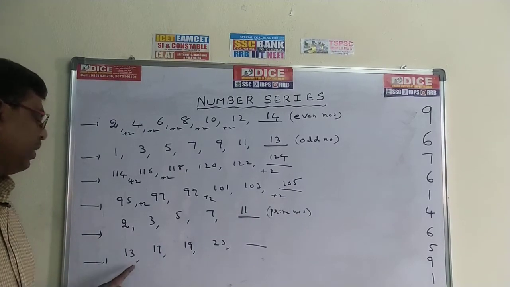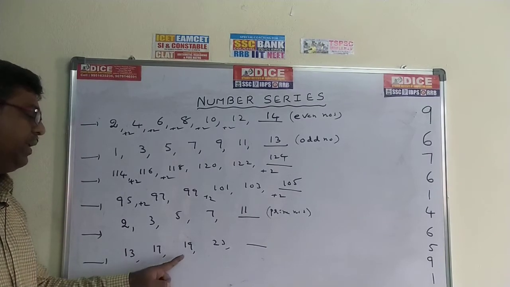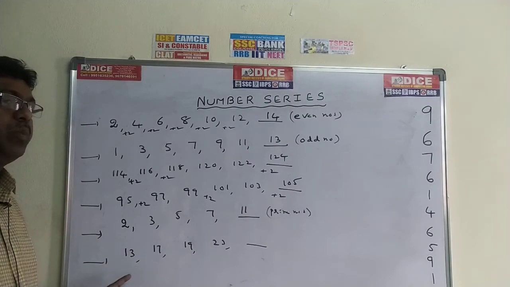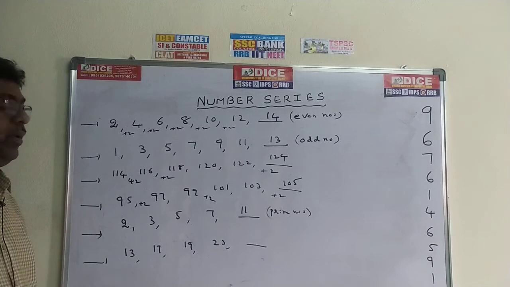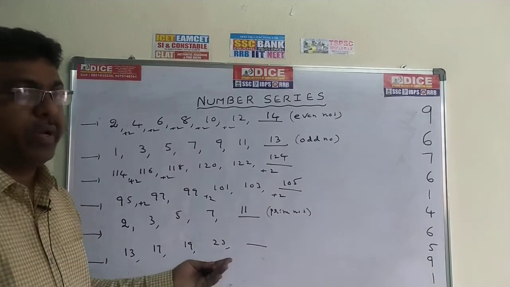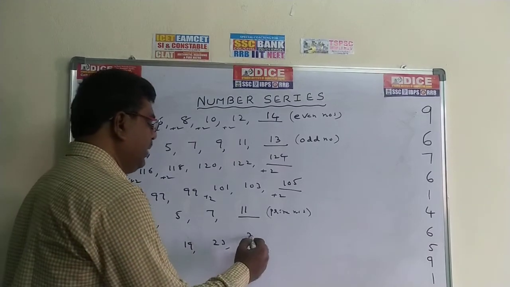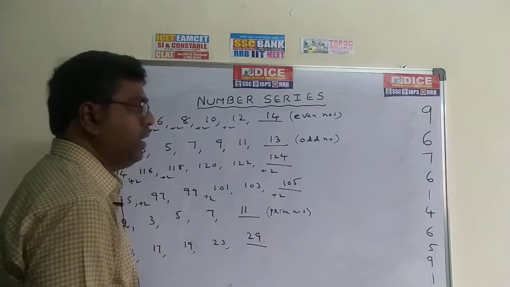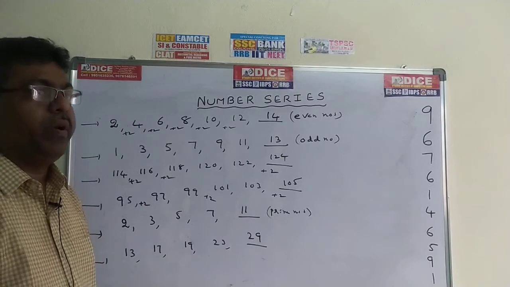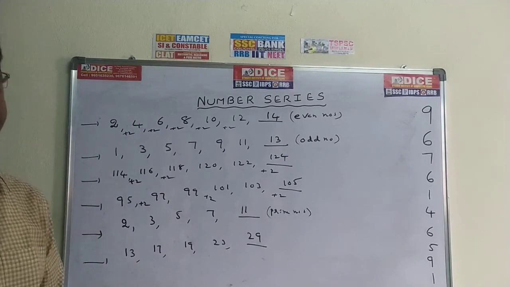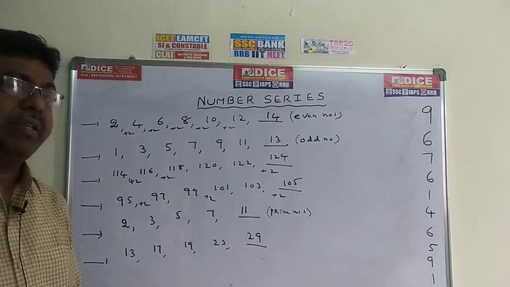If you go for this one also, 13, 17, 19, 23. These are also prime numbers. What is the next prime number? 24 is not, 25 not, 26 not, 27 not, 28 not, 29 is the correct answer. 29 is the prime number. What is the definition of prime number? Already I told you. A number which is divisible by 1 and itself is called a prime number.